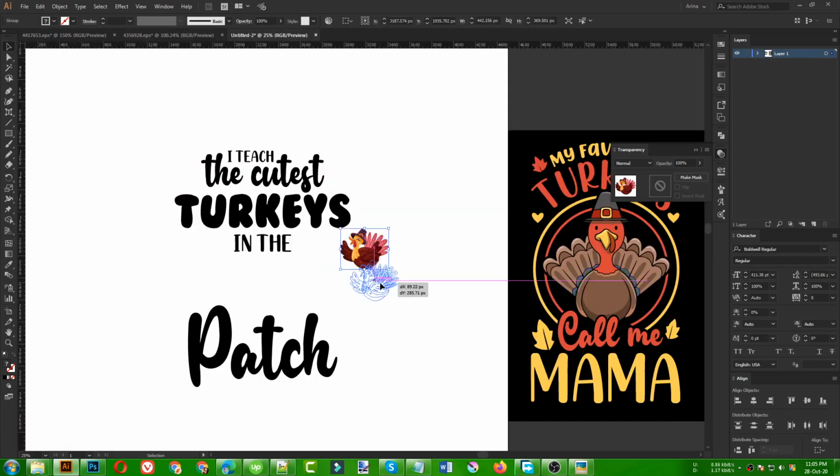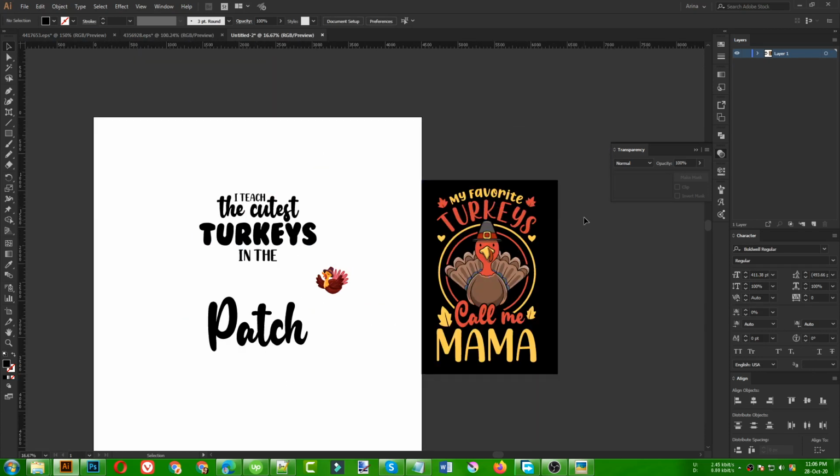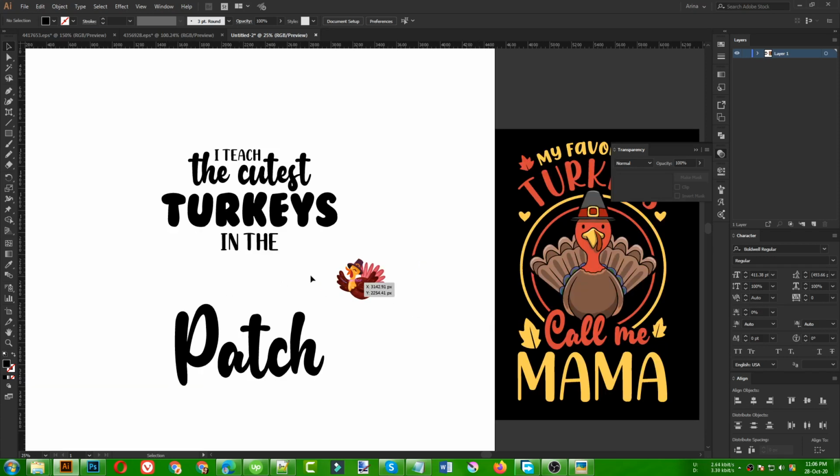As this is going to be a design for the cutest turkeys in the patch, it is a plural design. Okay, so this one is my favorite, Turkeys Call Me Mom. This one was also a plural design, but we are representing that with one turkey because someone may have one kid or two kids, it is not like that.